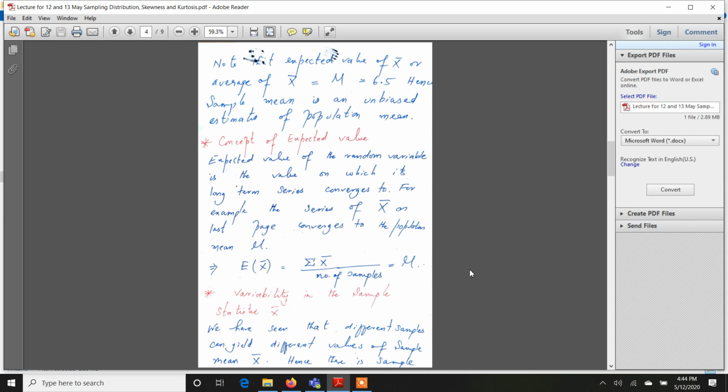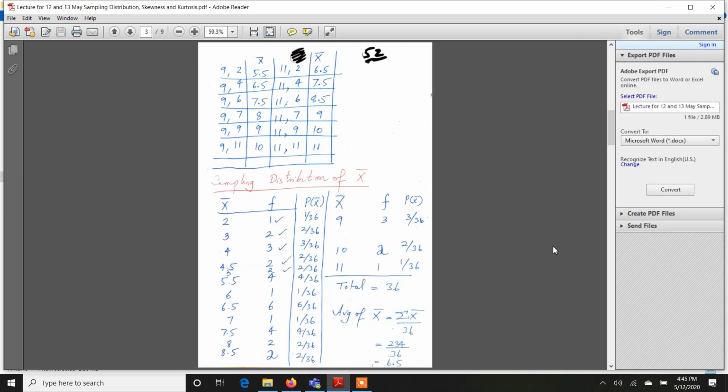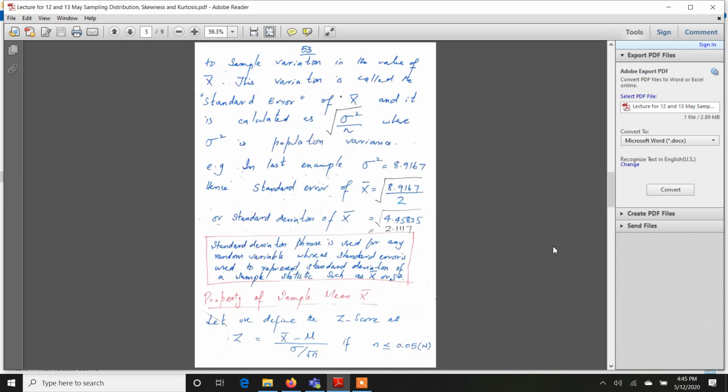If you are not easily comprehending this, coming back to this table where we were listing the values of X bar, you can see that the values of X bar are changing from sample to sample. So what if you want to calculate the amount of variation in these values of X bar? We can do that through the concept called standard error. So what is standard error? Standard error is basically expected variation in the values of X bar across different random samples.